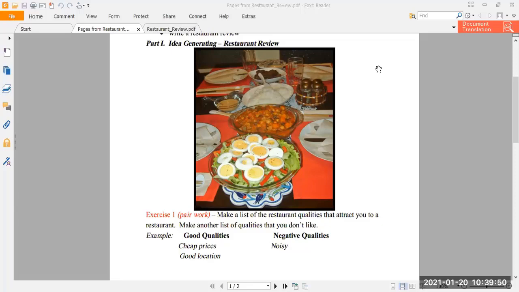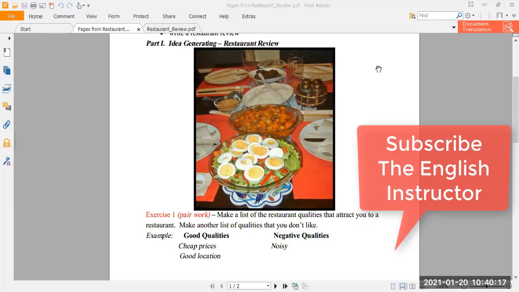So here, suppose we are writing a review about a restaurant. So there can be anything about which you can write a review. For example, you buy a mobile phone, cell phone, okay, and you want to write a review, or you buy something like a motorbike, motorcycle, so you want to write a review about that, or anything. So let's start.